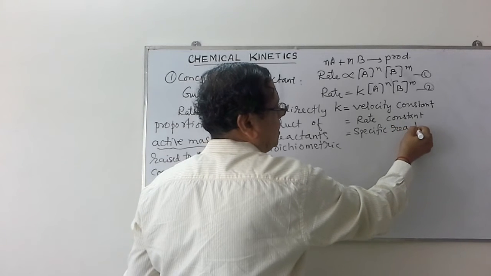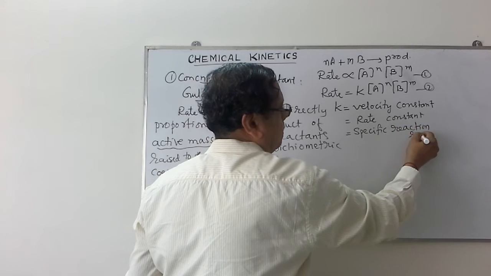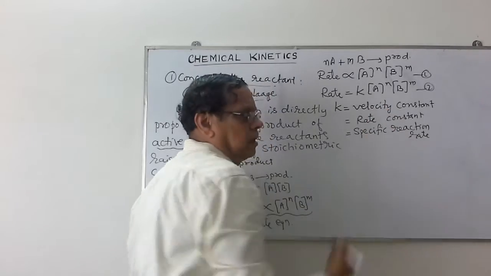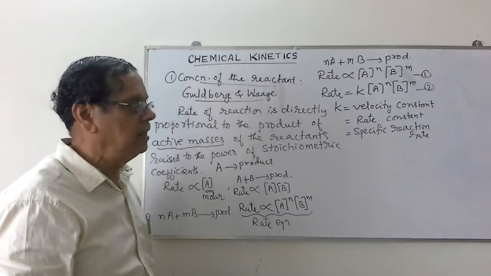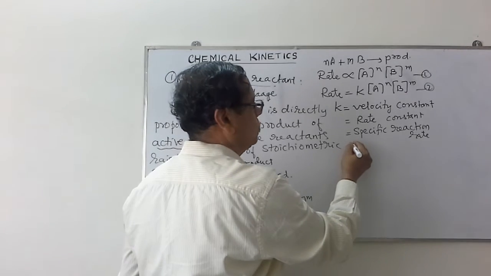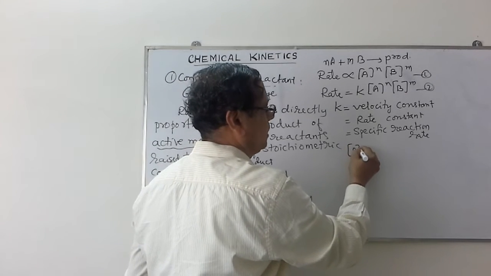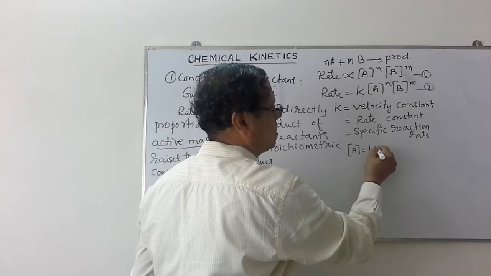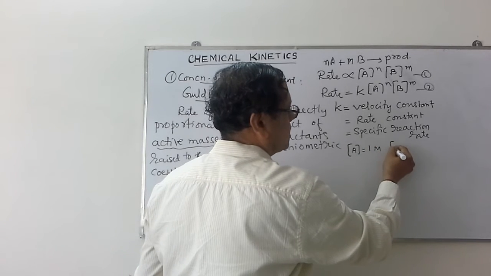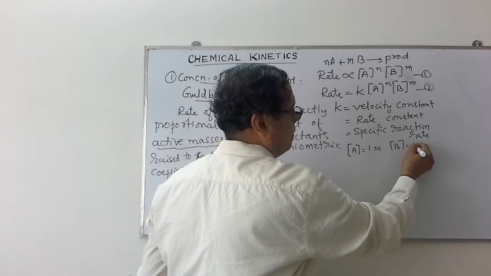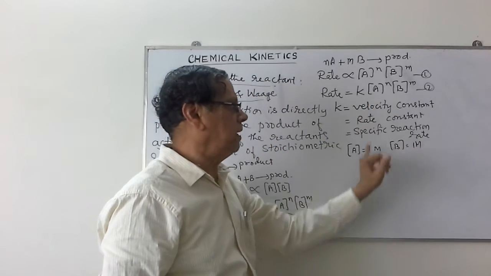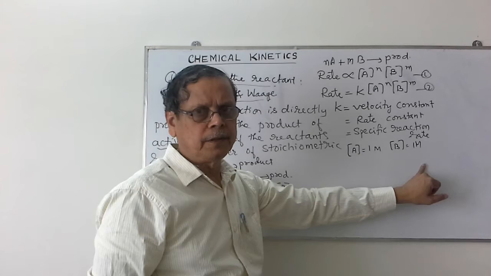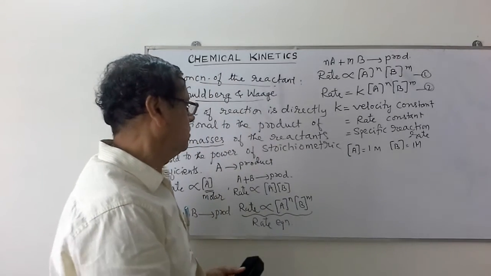It is named so as velocity constant or rate constant or specific reaction rate because when you substitute the concentration of A as 1 molar and concentration of B as 1 molar, that is, when all the reactants are taken at unit concentrations. Concentration is usually expressed in terms of mole per liter.